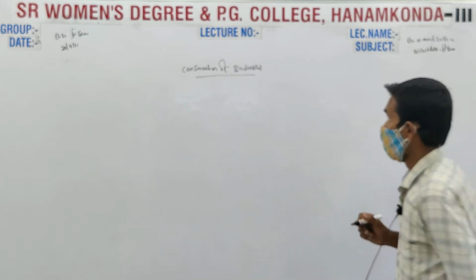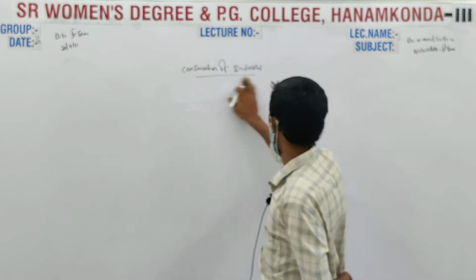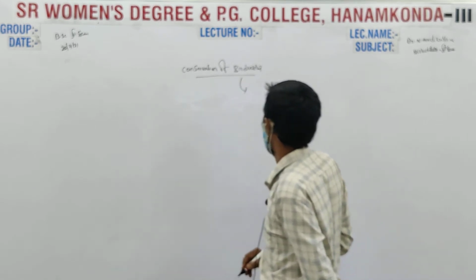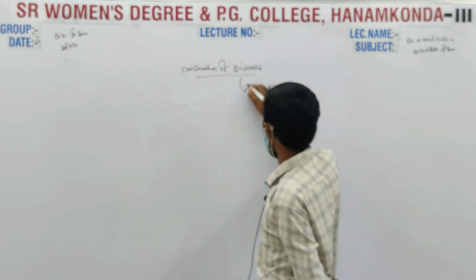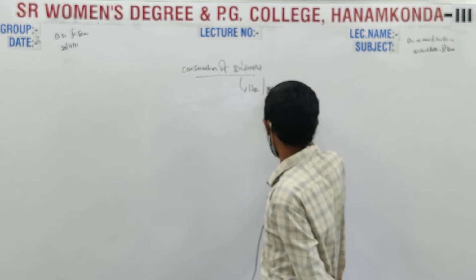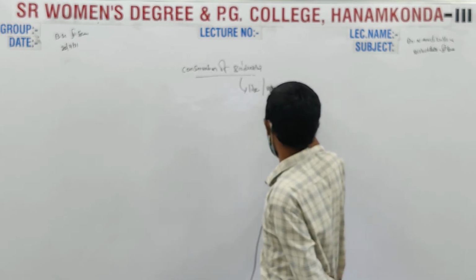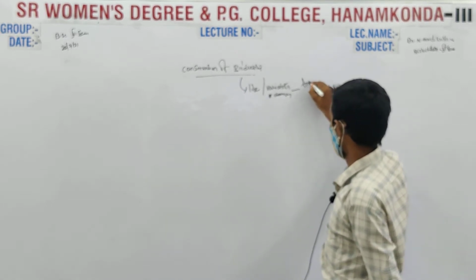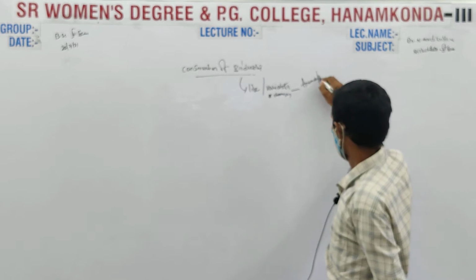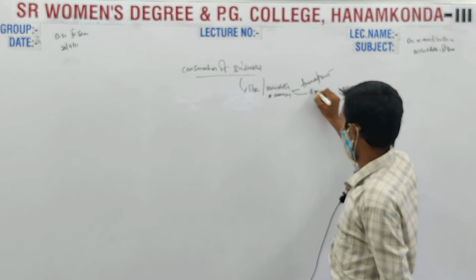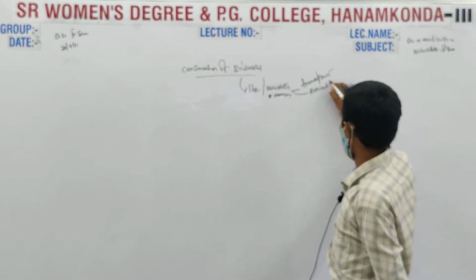So biodiversity is nothing but bio and diversity. Bio means life, diversity means variability or changes, with regard to life, with regard to animals or plants, and habitat. That is nothing but ecosystem.